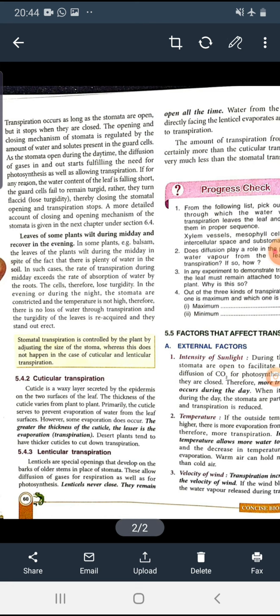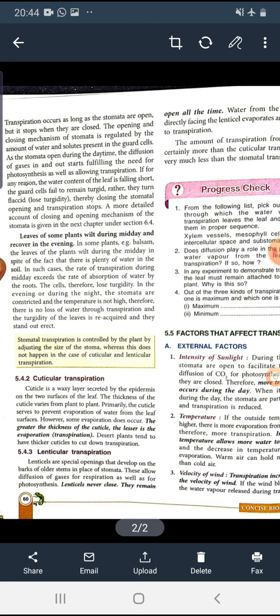So the greater the thickness of the cuticle, the less the evaporation or the transpiration will be. Means if the cuticle that is present on the surface of the leaf is thicker, then there will be less evaporation or less transpiration. Like what happens in the case of desert plants, like cactus, they have a thick layer of cuticle, so that there is less evaporation or less transpiration.